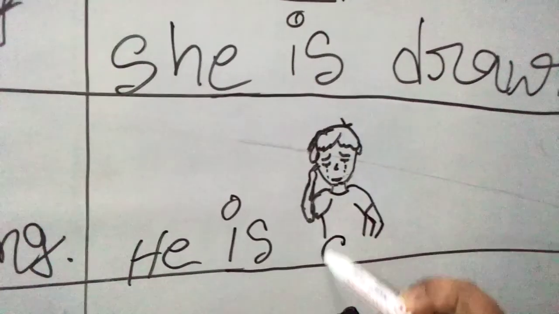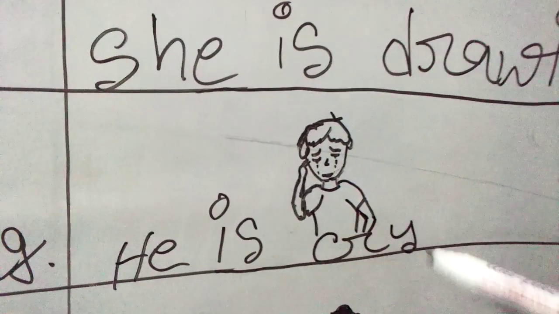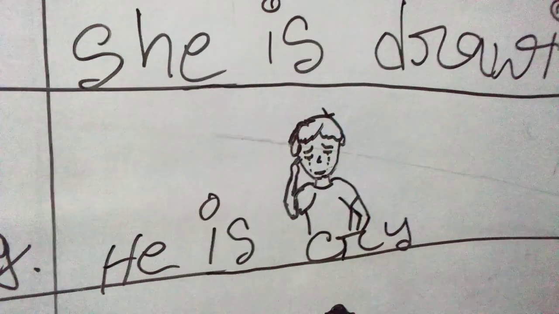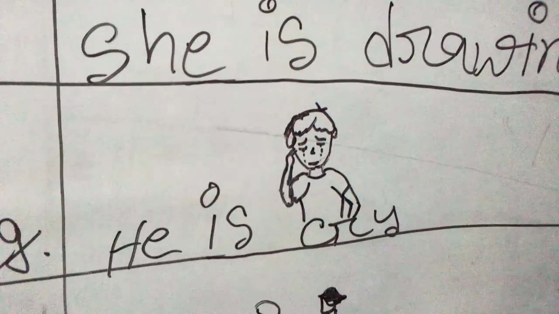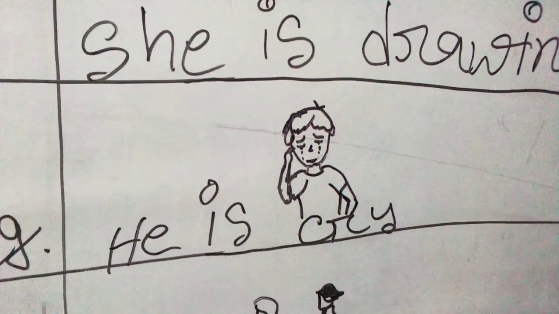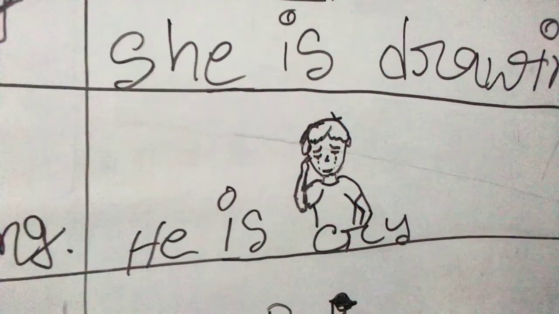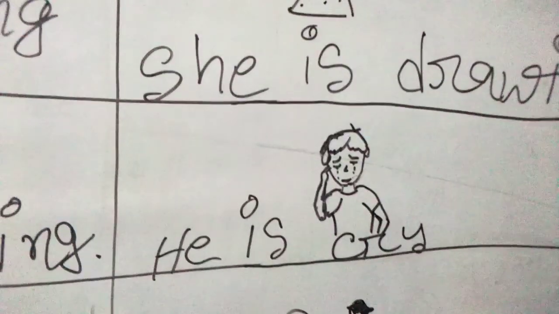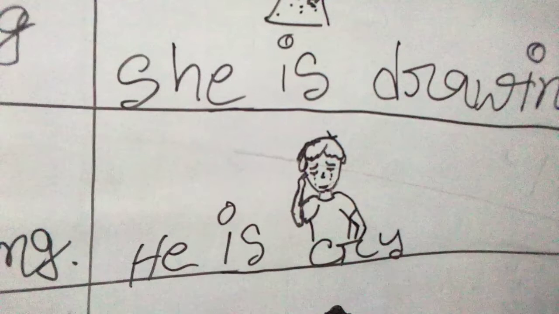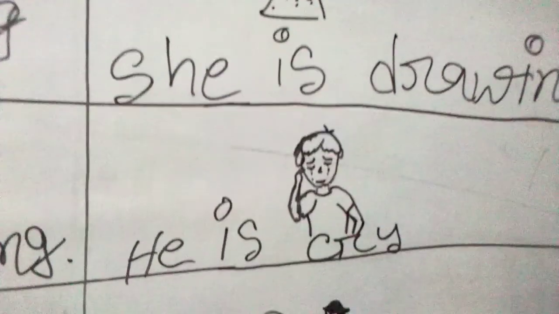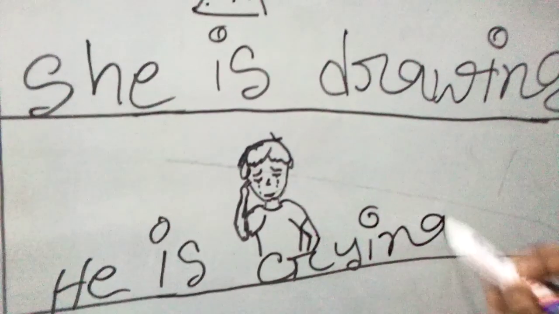Okay, so the base verb here is cry, C-R-Y, cry. And with cry, as it is our present continuous tense, how can we understand that it's present continuous? From seeing the auxiliary verb am, is, are, and of course ing with the base form of the verb. So we should put ing, then it becomes crying.